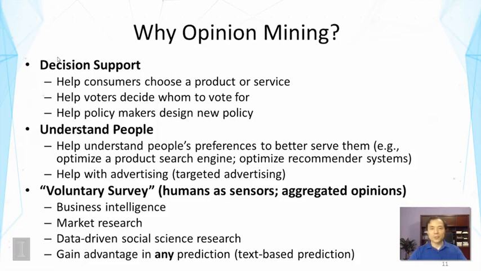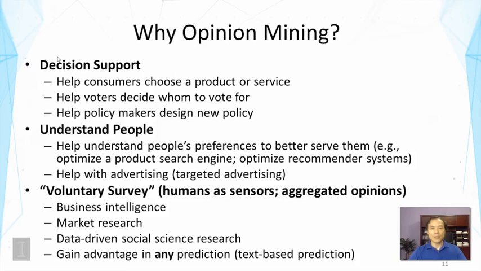Market research has to do with understanding consumers' opinions, and this is clearly very useful for that. Data-driven social science research can benefit from this because they can do text mining to understand people's opinions. And if we can aggregate a lot of opinions from social media, from a lot of public information, then you can actually do some study of some questions.